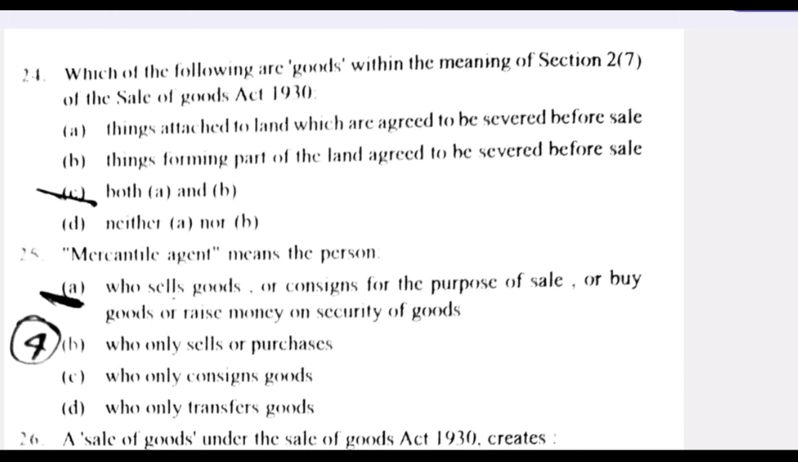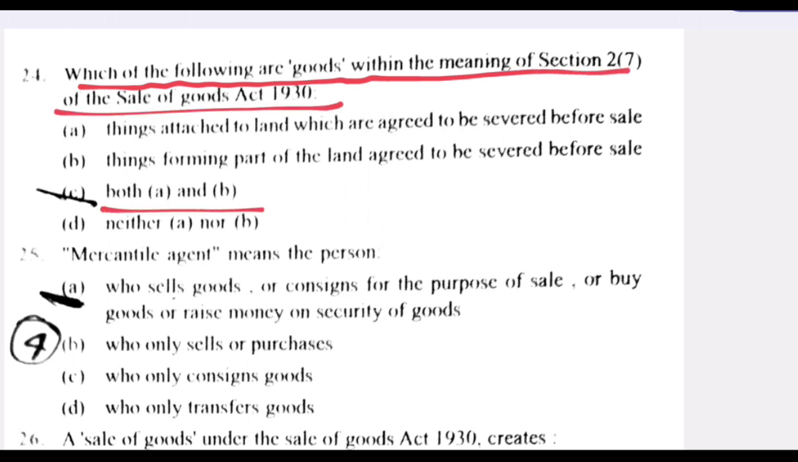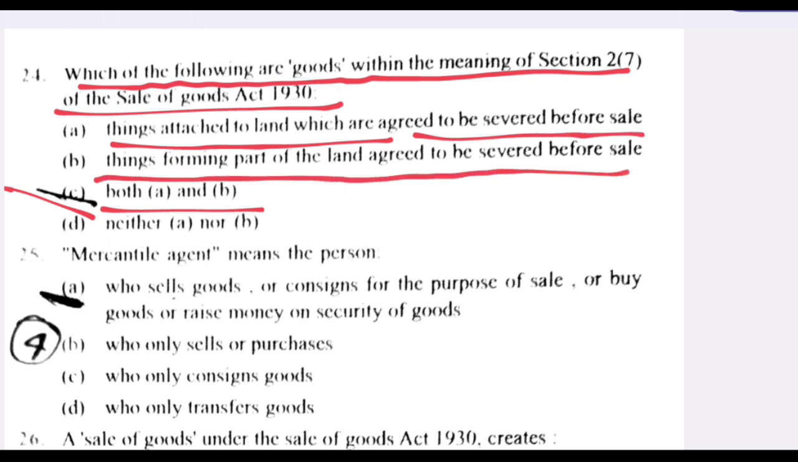Next question. Which of the following are goods within the meaning of Section 27 of the Sale of Goods Act 1930? Both A and B. C is the right answer. Things attached to land which are agreed to be severed before the sale. Things forming part of the land agreed to be severed before sale.